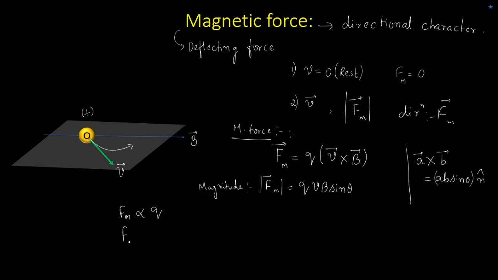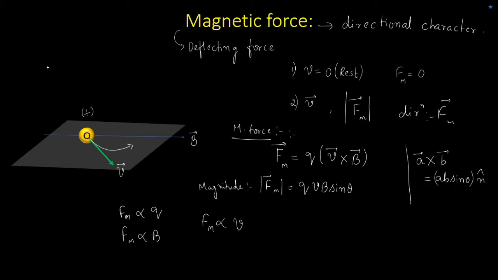The magnetic force also depends on the strength of the magnetic field. And a very important observation is that the magnetic force depends on the velocity of this particular charge.